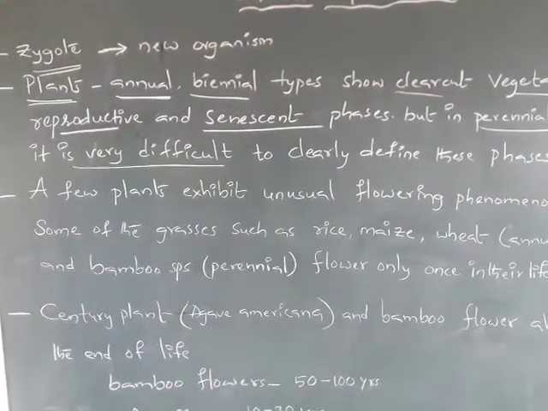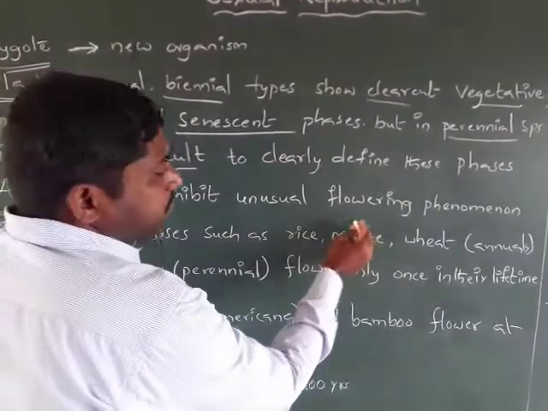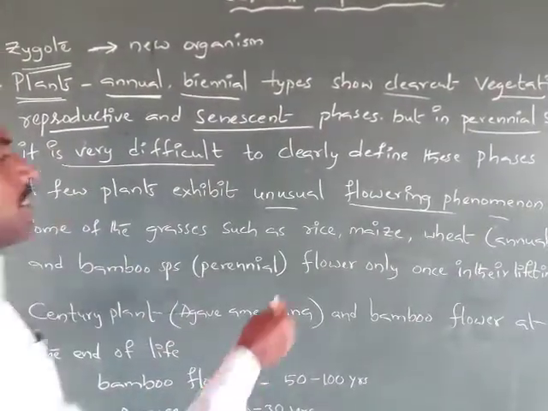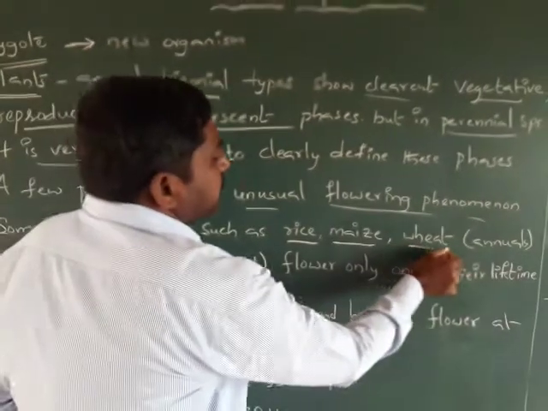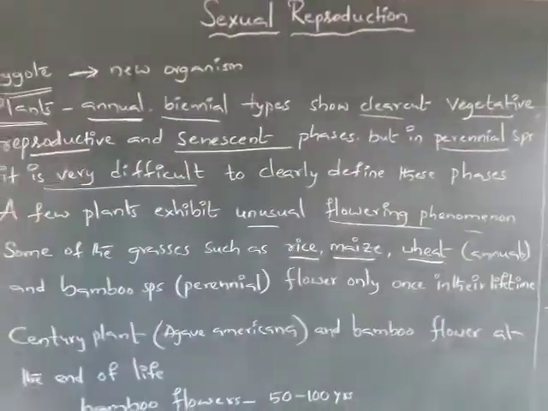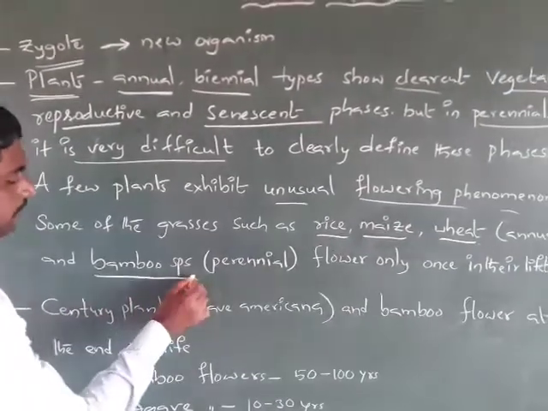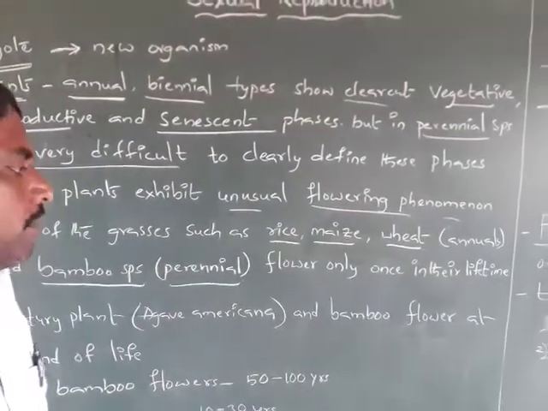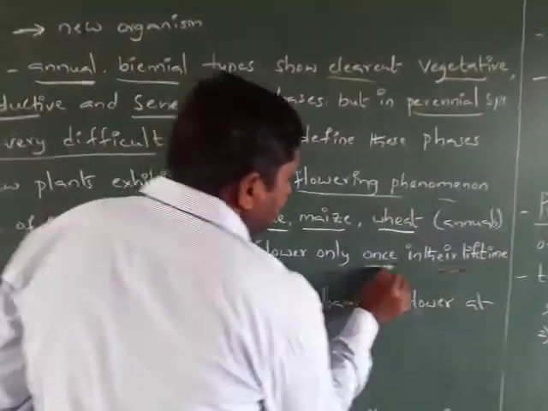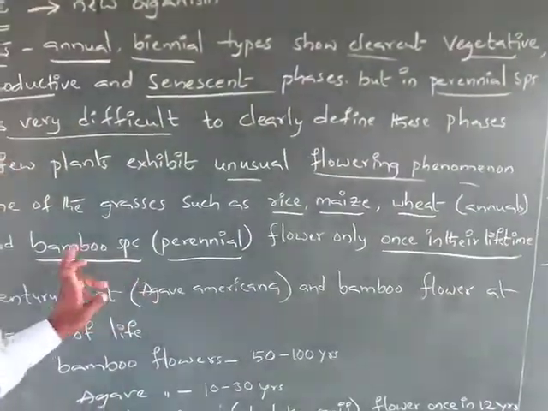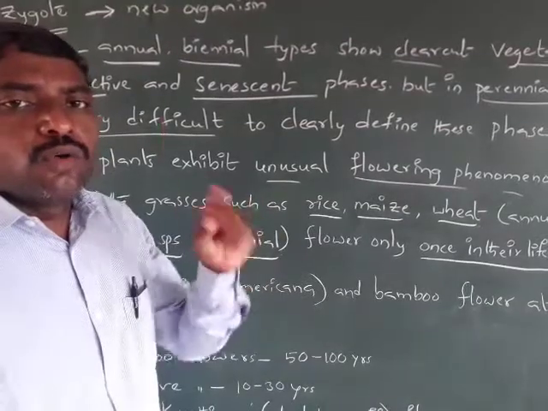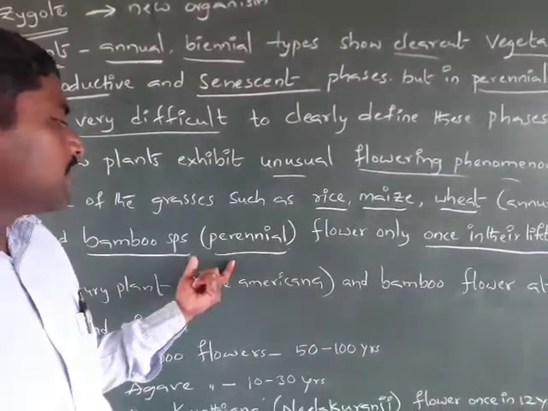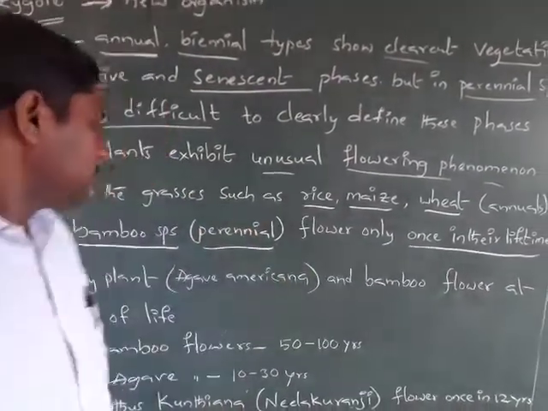A few plants exhibit unusual flowering phenomena. Some of the grasses such as rice, maize, and wheat are annual plants. Bamboo species is a perennial plant, and it flowers only once in its lifetime.